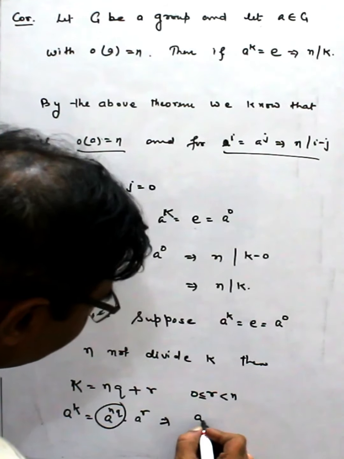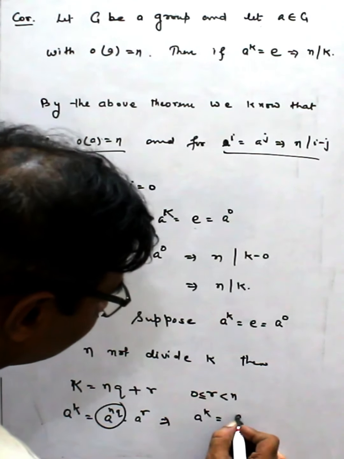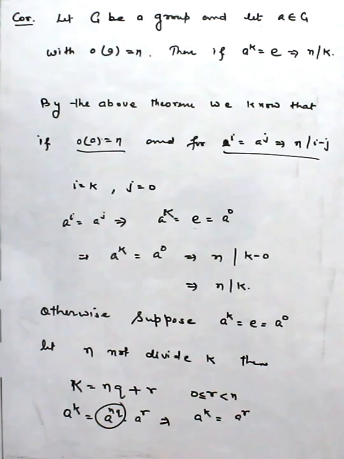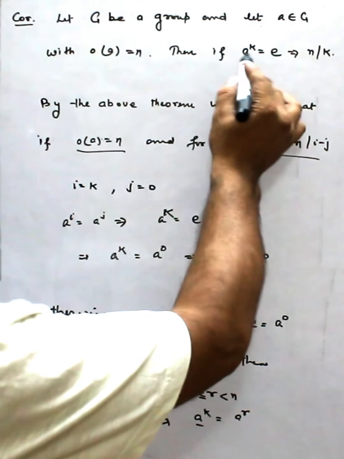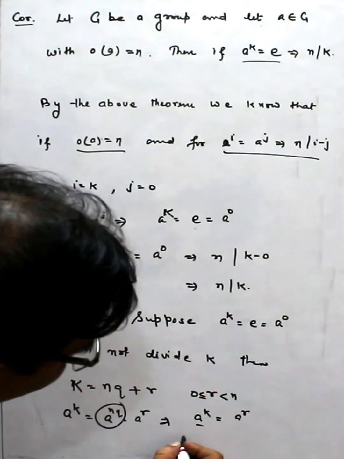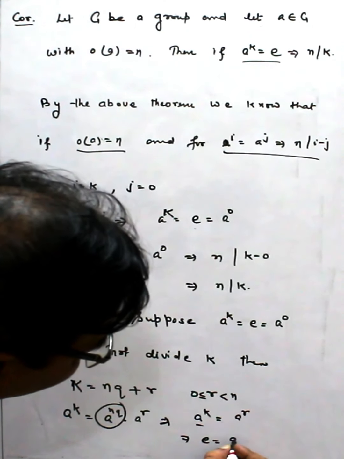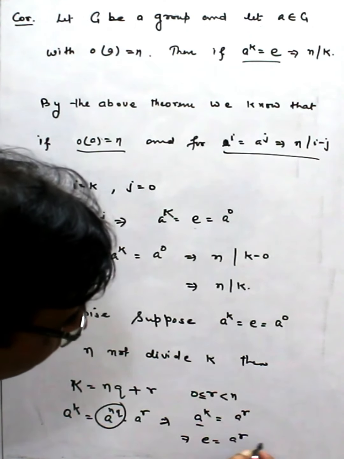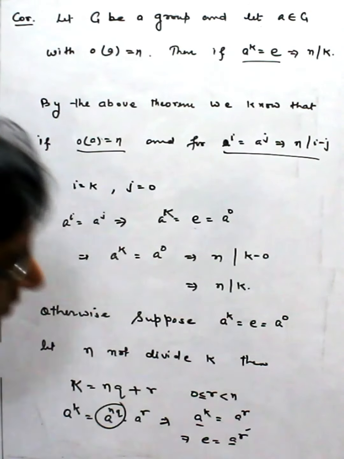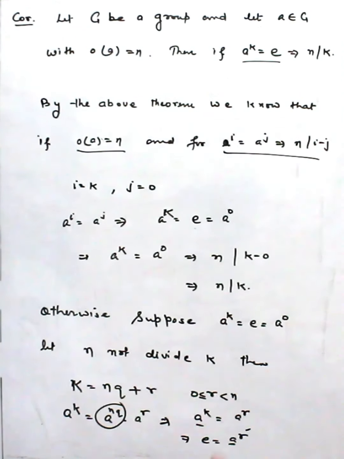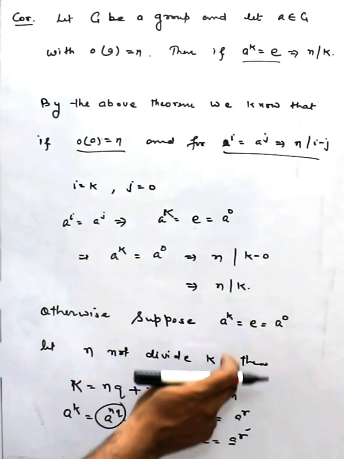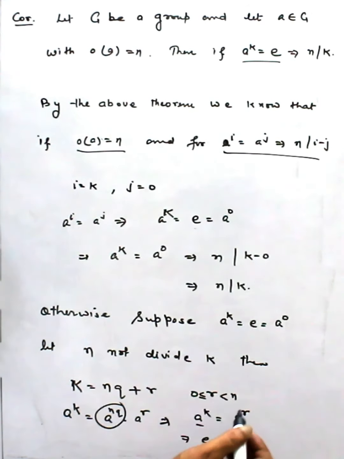This means a^k is equal to a^r, and a^k is also given identity. So this is e is equal to a^r. Now what is the possibility for r? Because r is less than n, it cannot be the order, and here it is showing that r is the order of e.